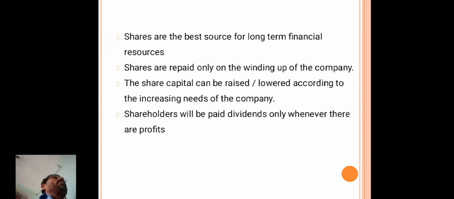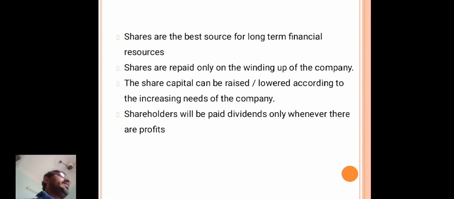Generally, the people who purchase the shares will get a dividend out of the profits of the company. It depends upon the profits of the company. If the company gets more and more profit, the shareholders can get more and more dividend. There is no limit or fixed criteria to give only a certain amount as dividend to the shareholders.